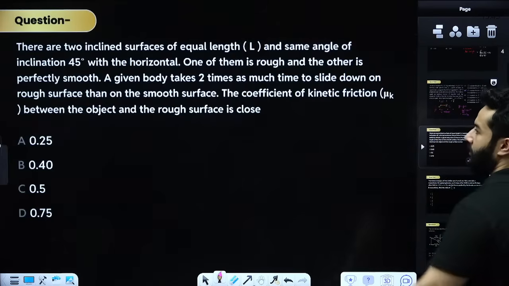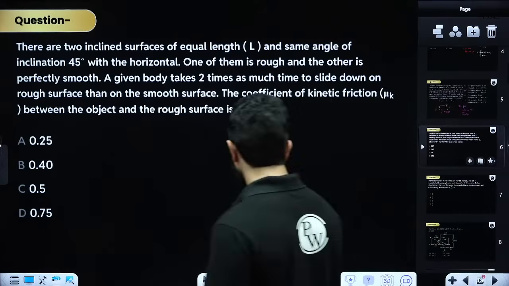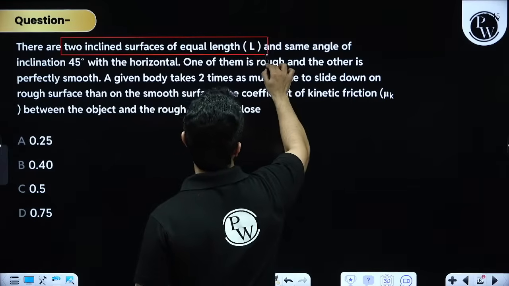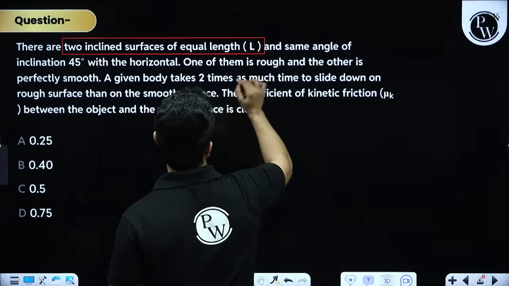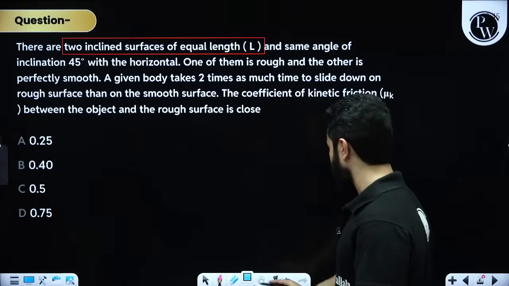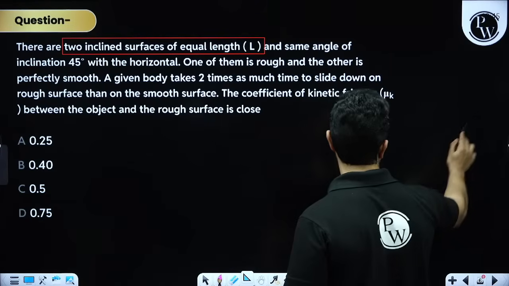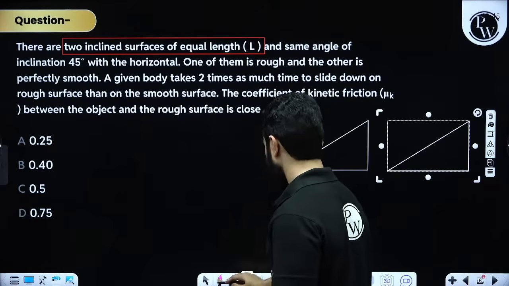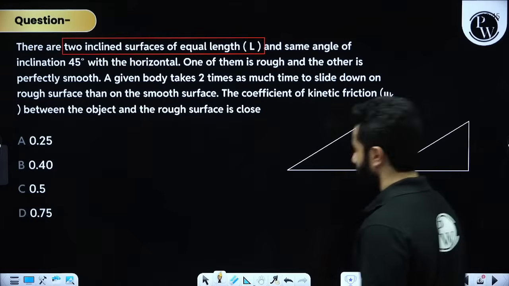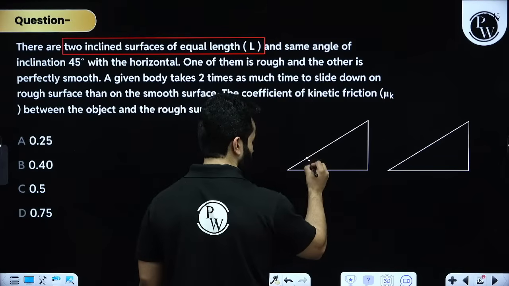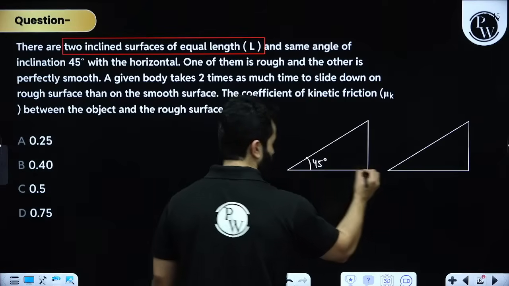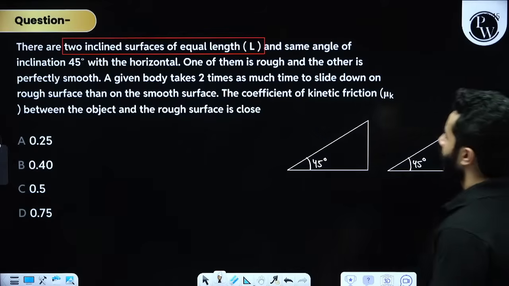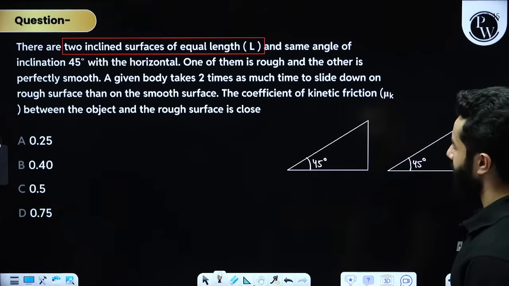Now we have two inclined surfaces of equal length and the same angle of inclination, that is 45 degrees. So you have 45 degrees over here and 45 degrees over here. This angle of inclination is 45 degrees and this is also 45 degrees. One of them is rough and the other one is perfectly smooth.